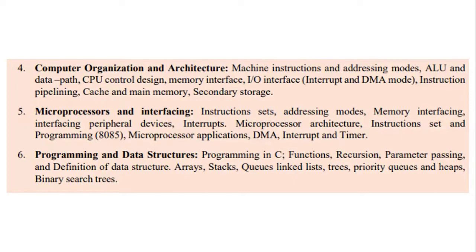Then we'll be learning about the memory interface, IO interface. What is IO? Input and output interfaces. Then you will be learning about the instruction pipelining, cache and main memory. What is cache memory? It is a fast and small sized memory unit that stores frequently accessed data to reduce access time. So you will be gaining more knowledge on cache and main memory.